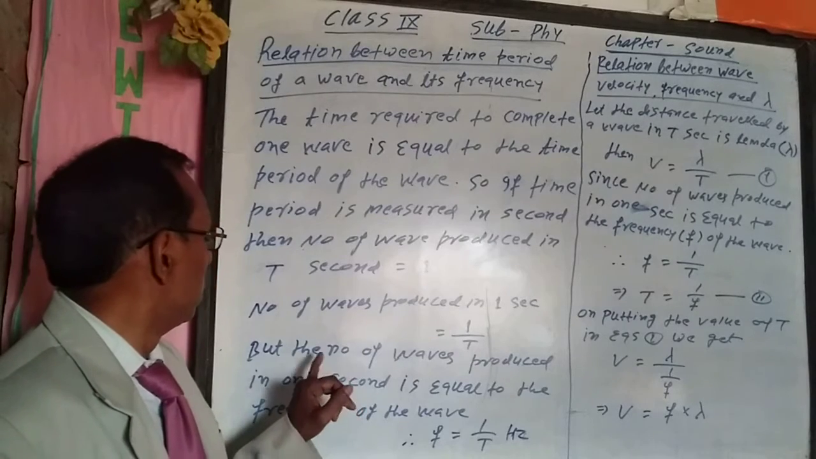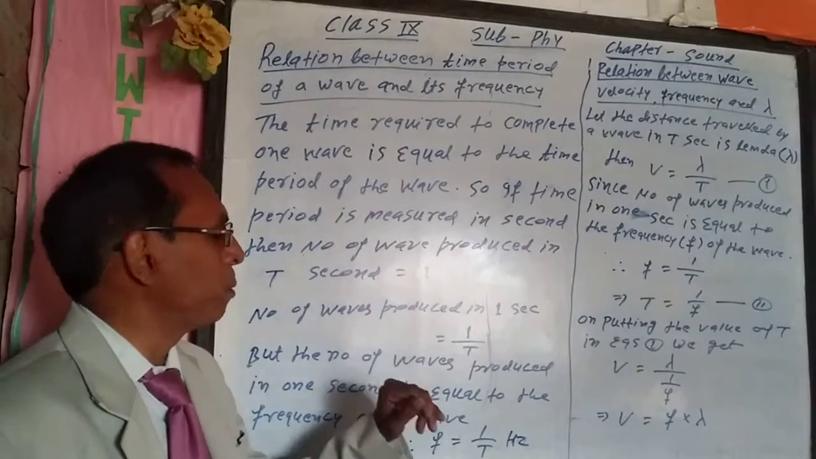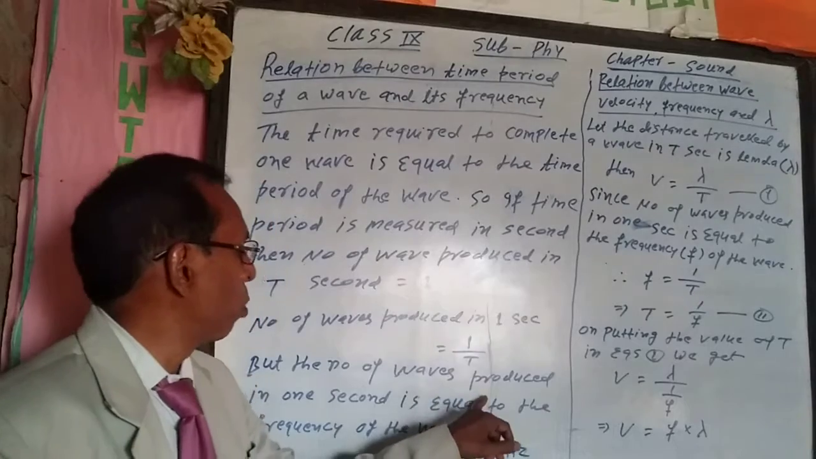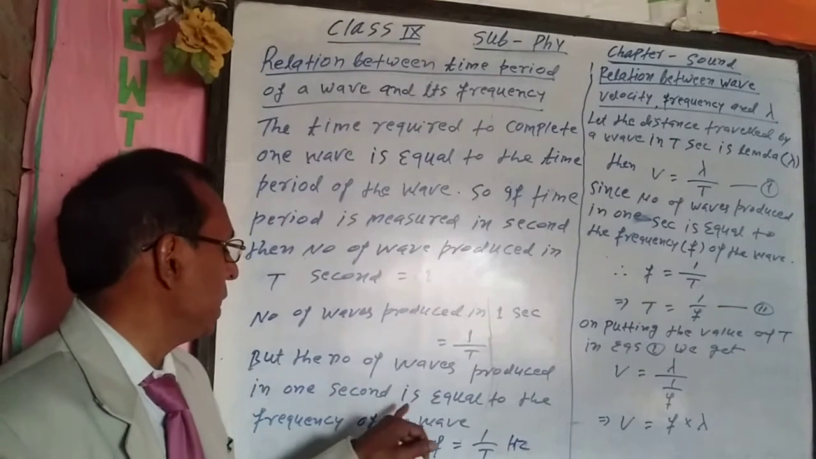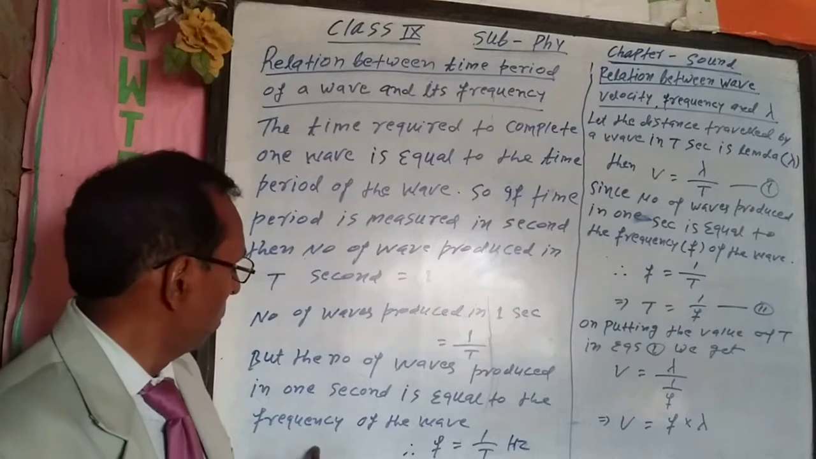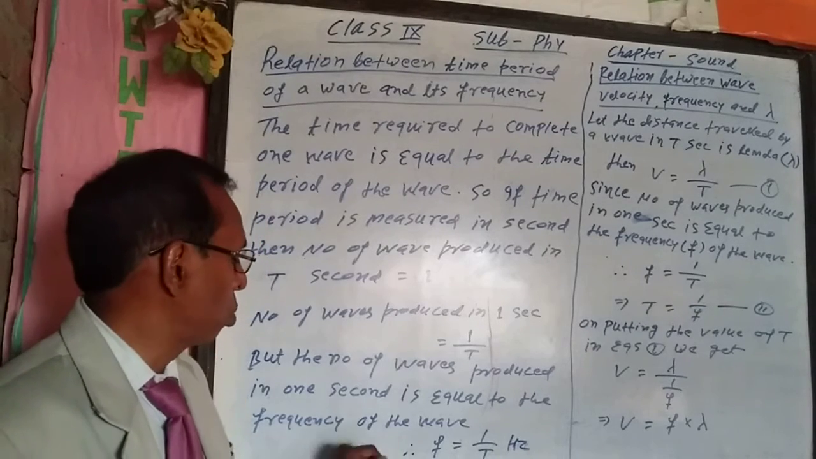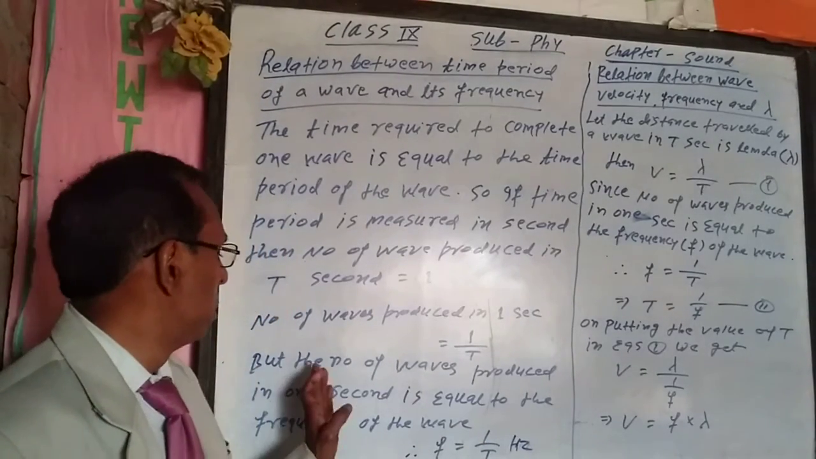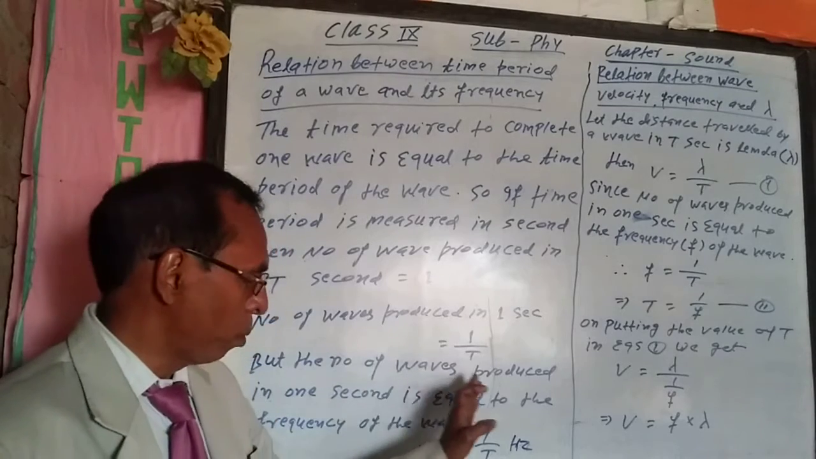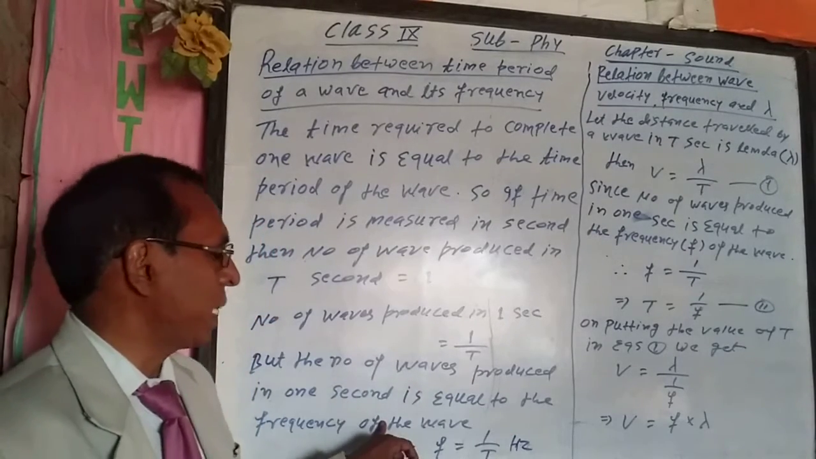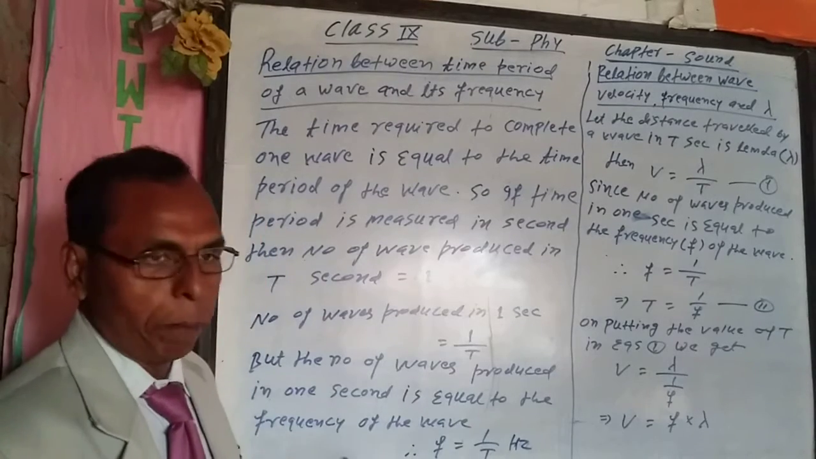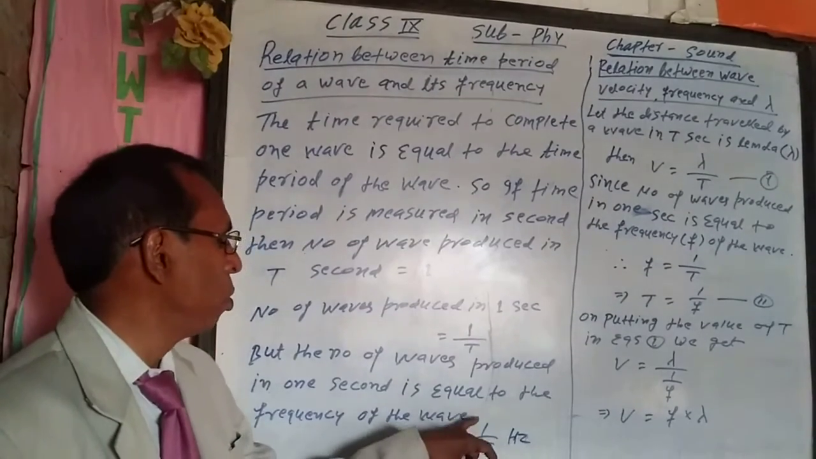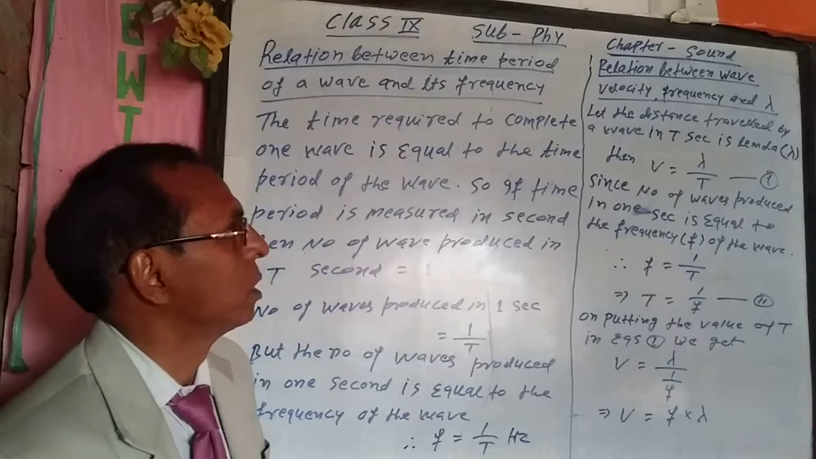But the number of waves produced in 1 second is equal to the frequency of the wave. So, frequency is equal to 1 by t hertz.